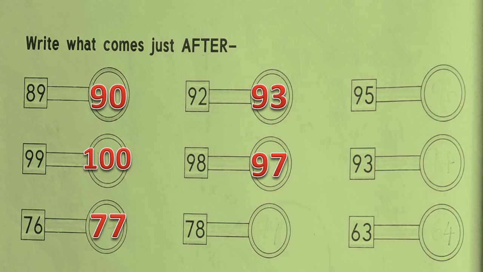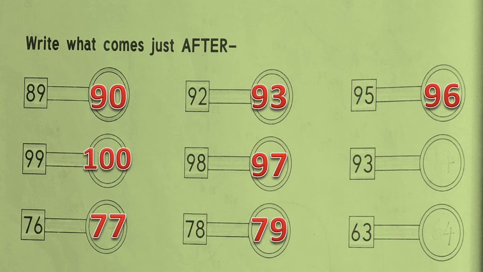The next question is 78. 78, 79. 79 comes just after 78. The next question is 95. All of you count forward from 95. 95, 96. 96 comes just after 95.